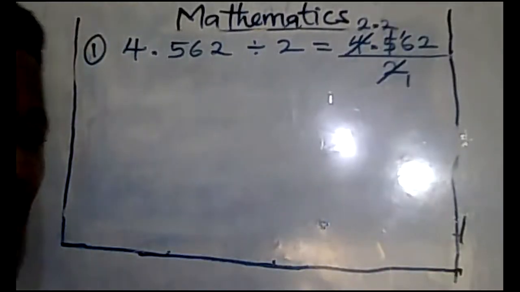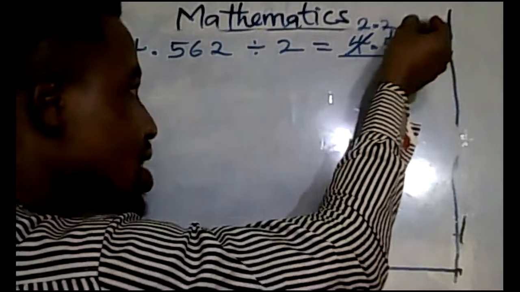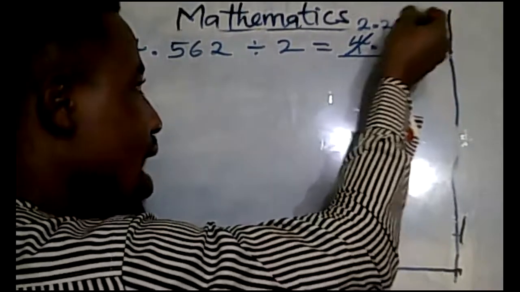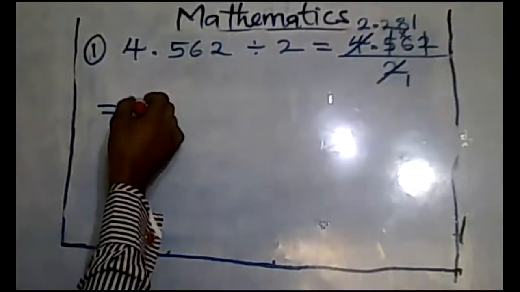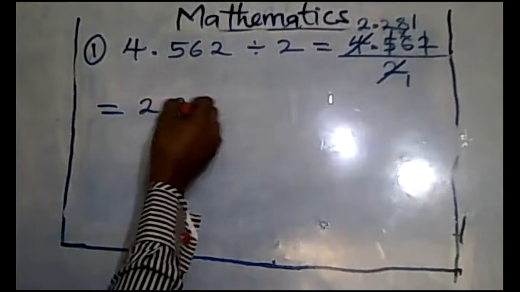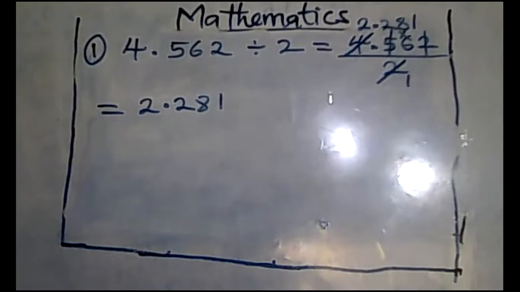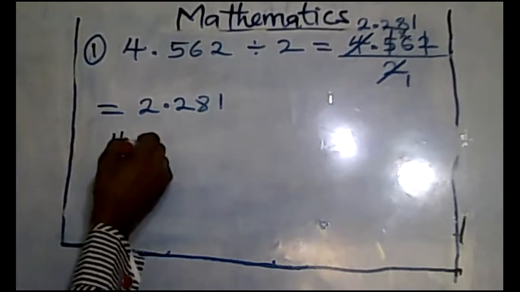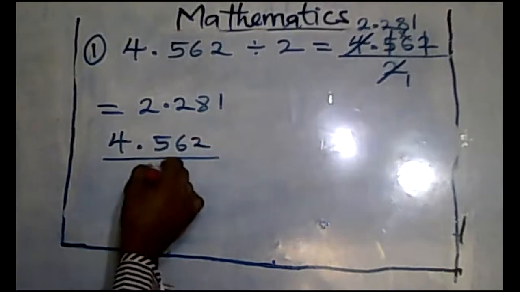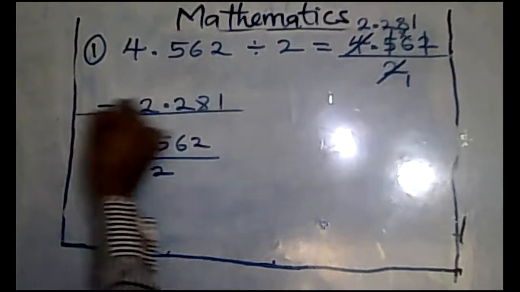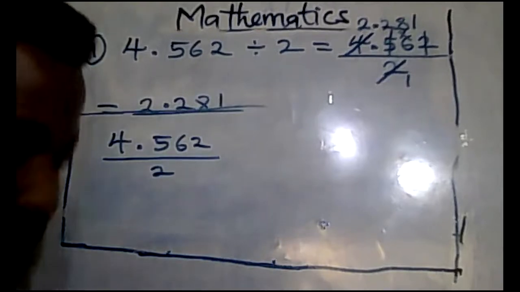1 and 6 becomes 16. So 2 in 16 is 8, and 2 here is 1. Therefore, your answer is 2.281. Do you understand? I do it again. 4.562 divided by 2. This is our answer, okay? That's our answer there. But I want to do it again so you get it right.